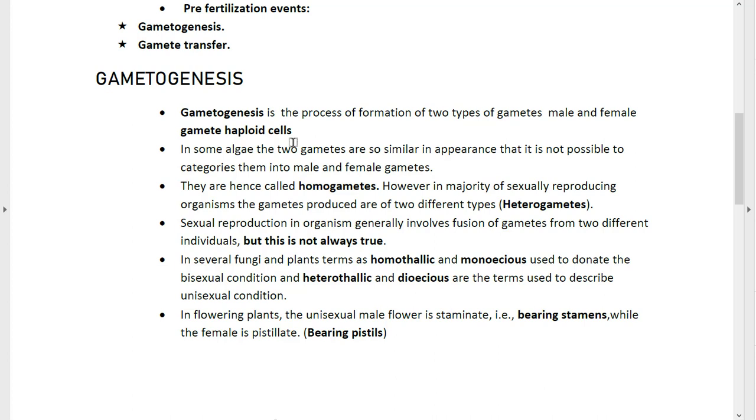So the process where the complete formation of your male and female gametes takes place, and what are the gametes like? They are haploid cells. Okay, the male and the female gametes are haploid cells.